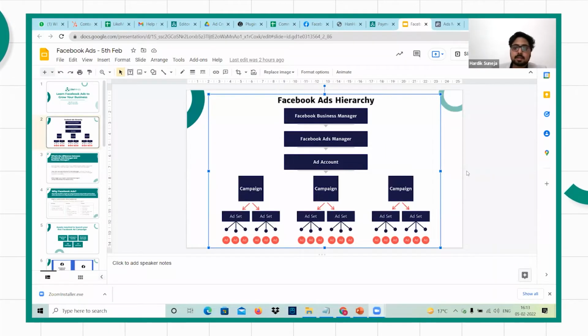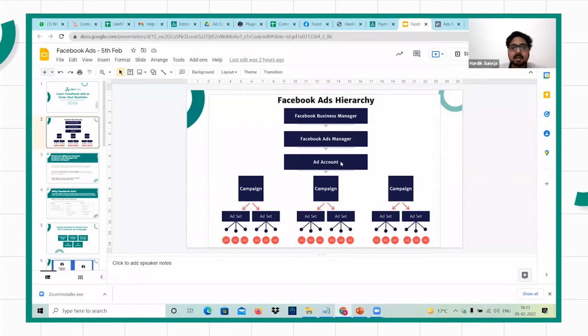Okay. So, like I told you, we have different campaigns inside an ad account and different ad sets in a campaign. In ad sets, you can have different ads that you can create for yourself, and you can test which ad is performing best.